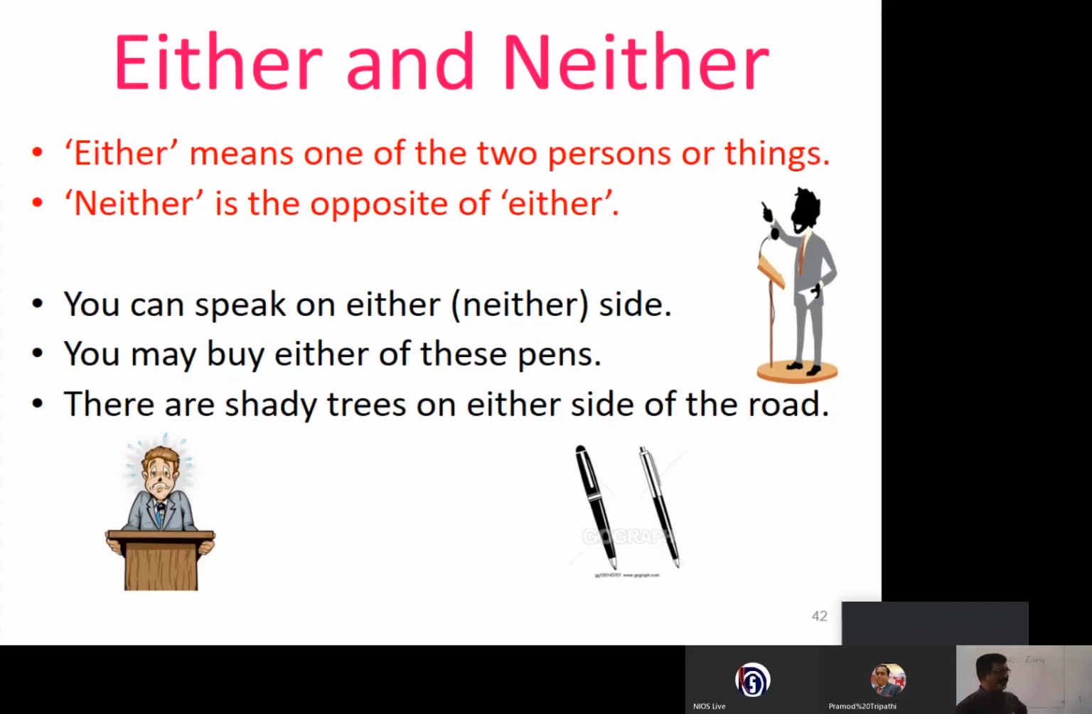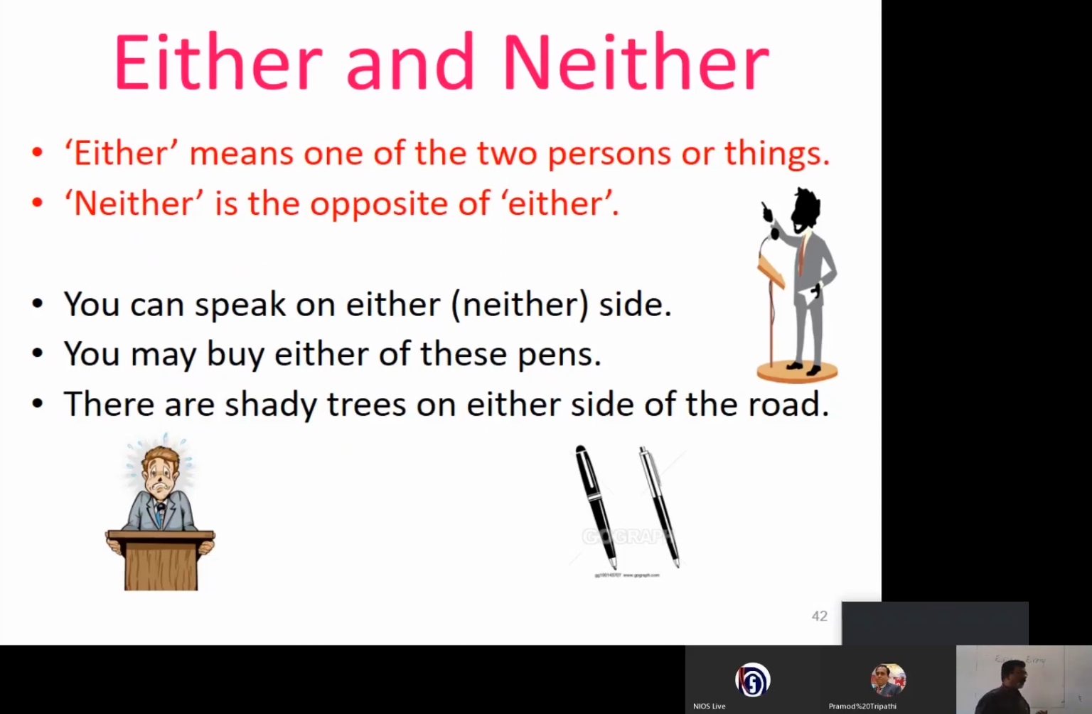See some of the examples. You can speak on either side. You may buy either of these pens. There are two pens, you see. You can buy one of them. There are shady trees on either side of the road, meaning both the sides.